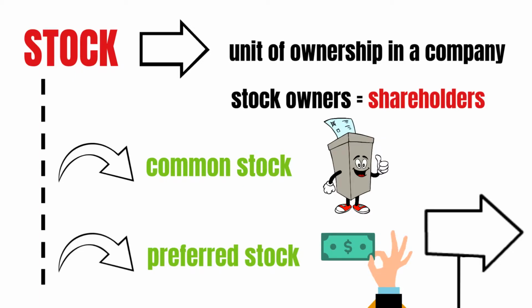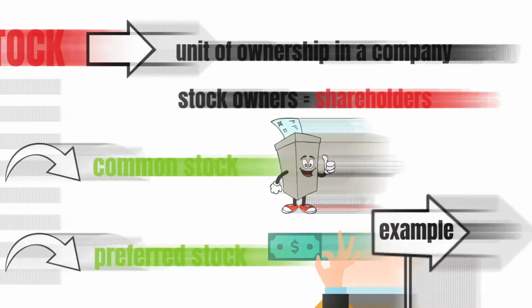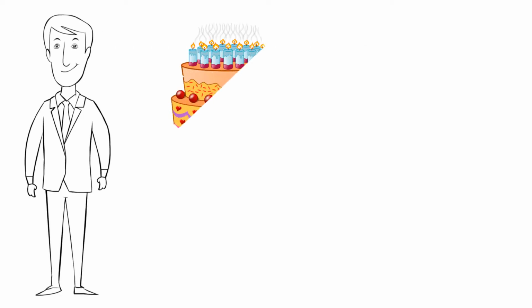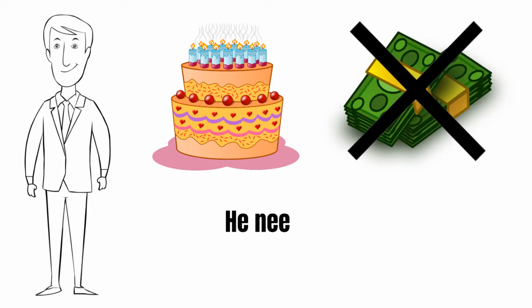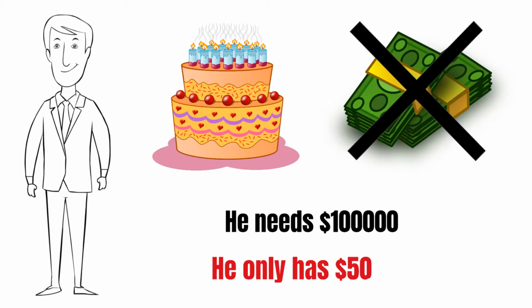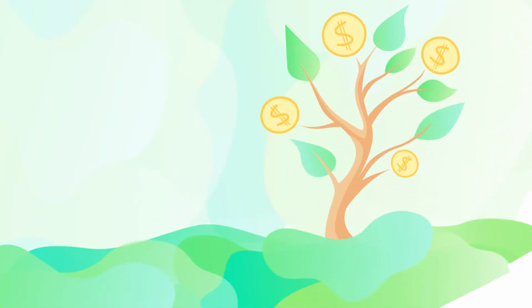But let's use an example to better understand this concept. This is Alex. Alex wants to open a cake shop, but he doesn't have enough money to buy all the equipment he needs. He needs $100,000 to open his business, but he only has $50,000. Therefore, he decides to sell stocks to investors to help raise money.